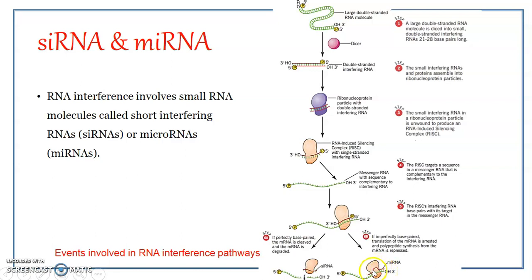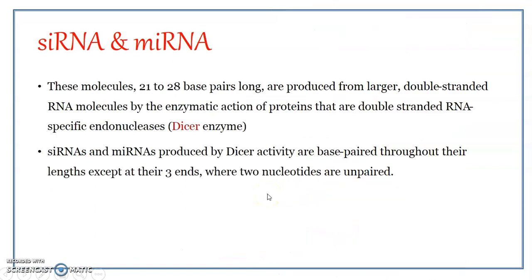So in most cases, this kind of situation will lead to repression of the translation of the mRNA. Instead of cleavage and degradation, this complex represses the translation process. Obviously later the mRNA gets cleaved and degraded, but the first step is repression of the translation. This is just a general outline of how the siRNA and miRNA bring about RNA interference. We can look into it in detail.